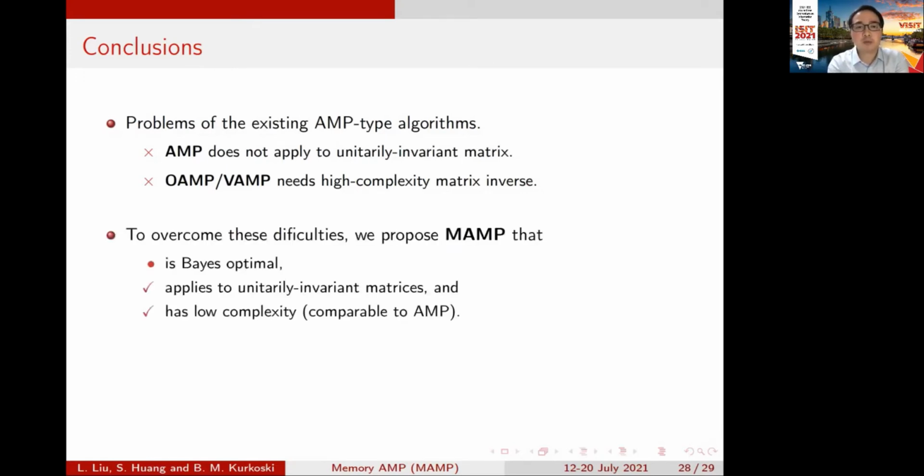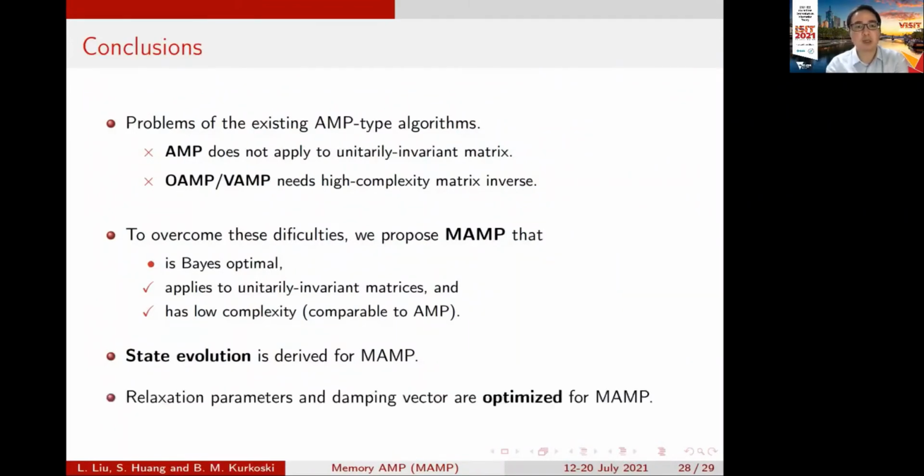To overcome these difficulties, we propose memory AMP that is Bayes optimal, applies to unitary invariant matrices, and also has low complexity, comparable to AMP. Based on the orthogonalization, we derived the state evolution for memory AMP, and the relaxation parameters and damping vectors are also optimized to improve the convergence of memory AMP.